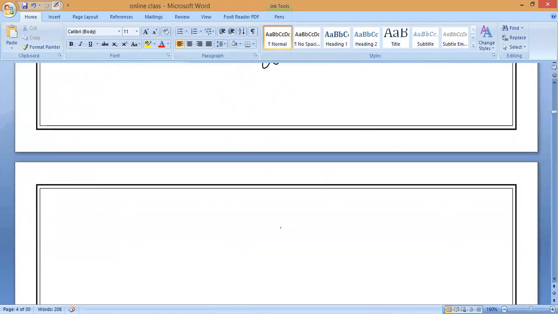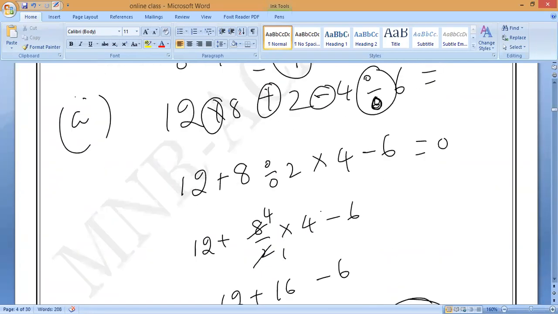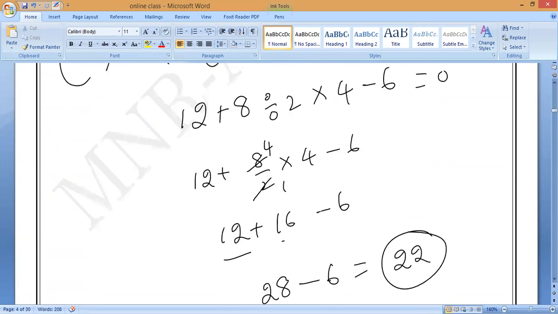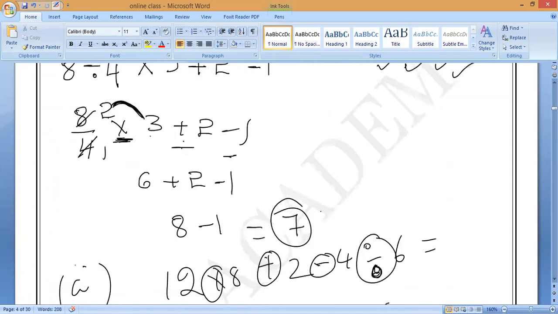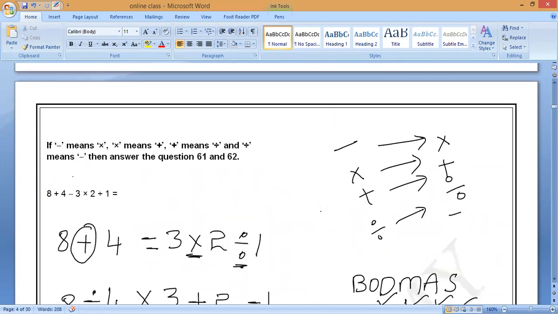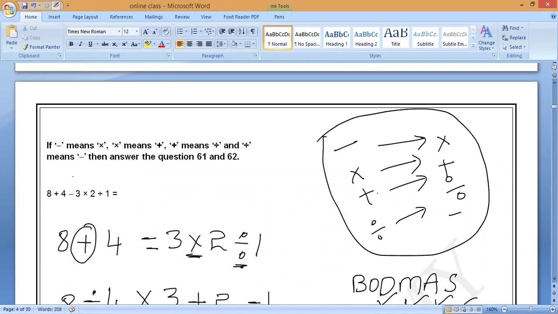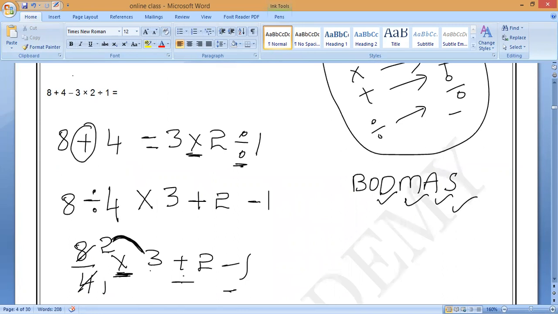Option 30 is also there. Sir, show that formula. We write now. Formulas you have to remember. Minus will become multiplication. Multiplication will become addition. Addition will become division. Division will become minus. Clear?